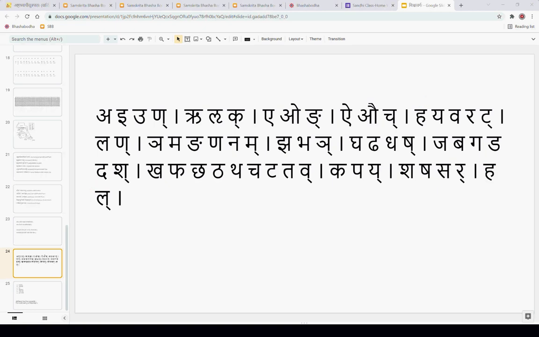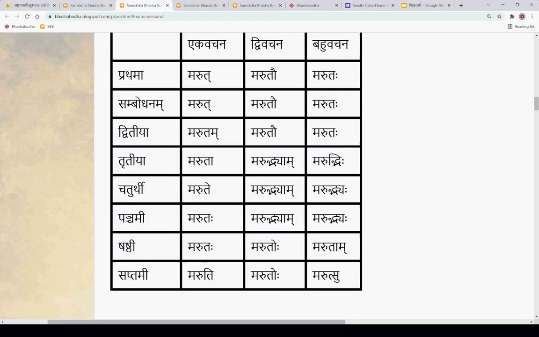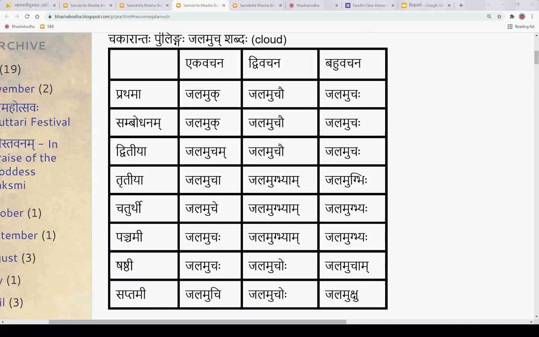So coming back to this, ach iti pratyahara bhavati. But think of ach as a word, as somebody's name. If ach is a word or somebody's name, what are its vibhakti pratyayas or vibhakti rupani? Like the jalamuch shabda.